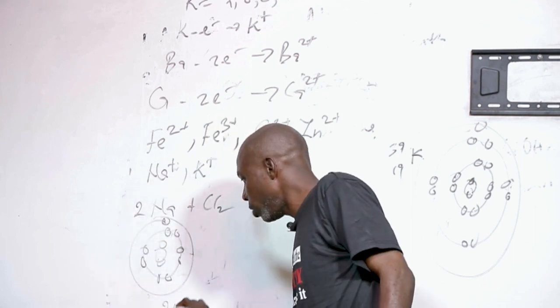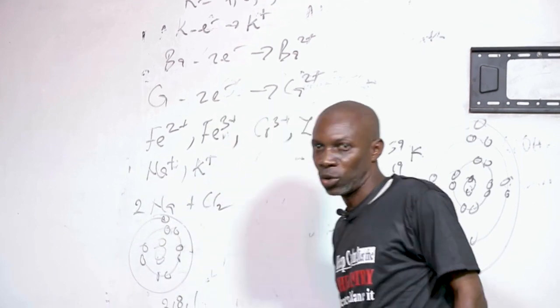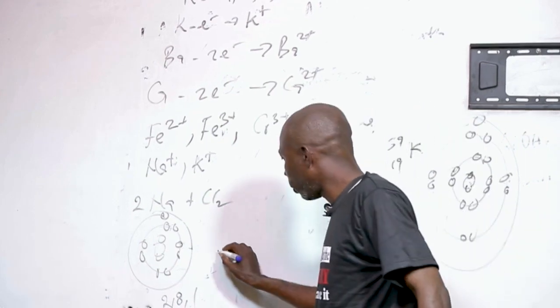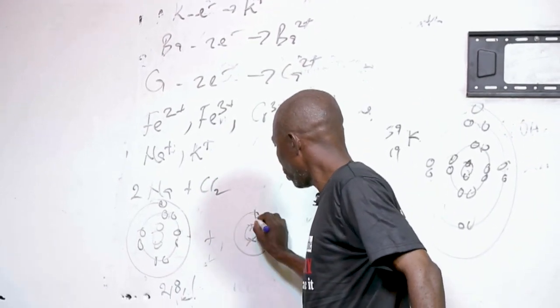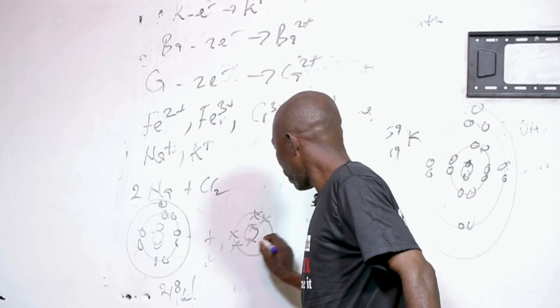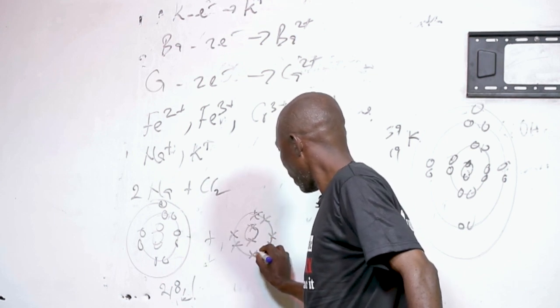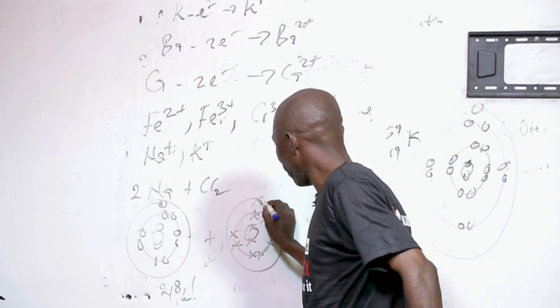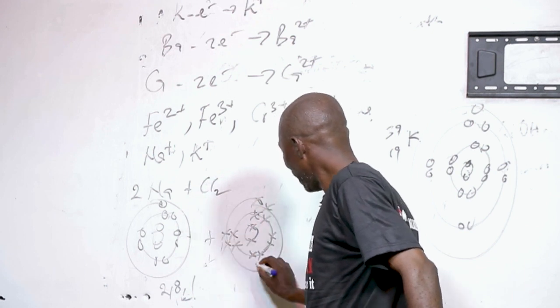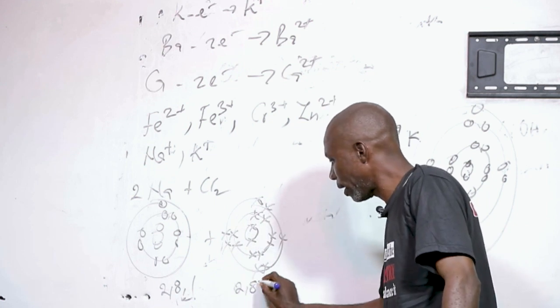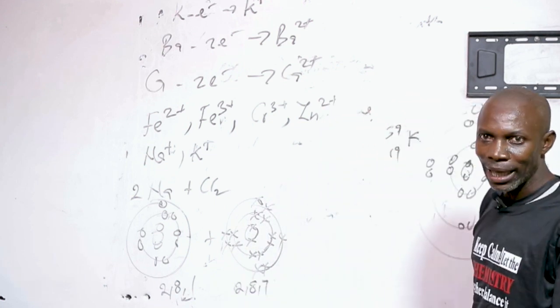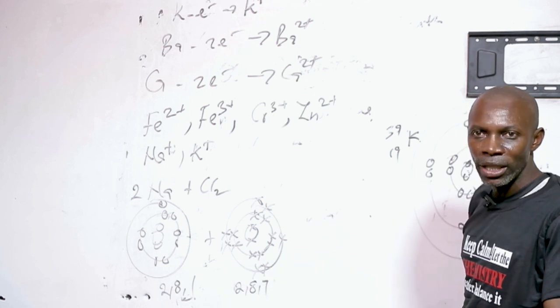Sodium is 2, 8, 1. The valency is 1. While chlorine is 2, 8, 7. So chlorine needs an electron, while sodium will donate the electron.